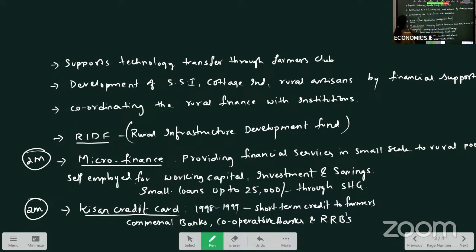Also, in this main important question, you have to remember for 2 marks, microfinance is important for 2 marks. Kisan Credit Card is important for 2 marks. Okay. And again, you will write this NABARD question for 5 marks.